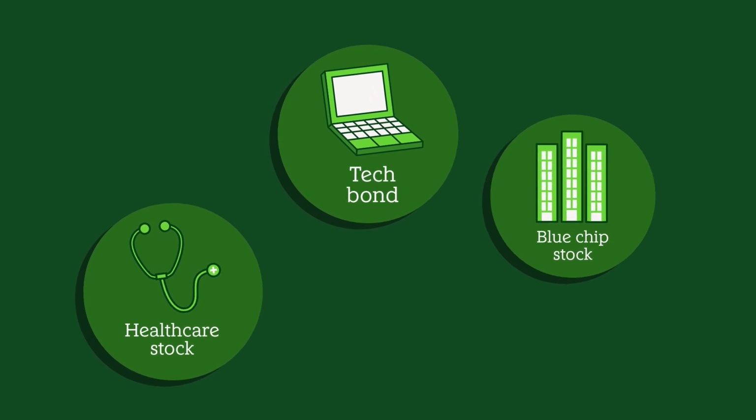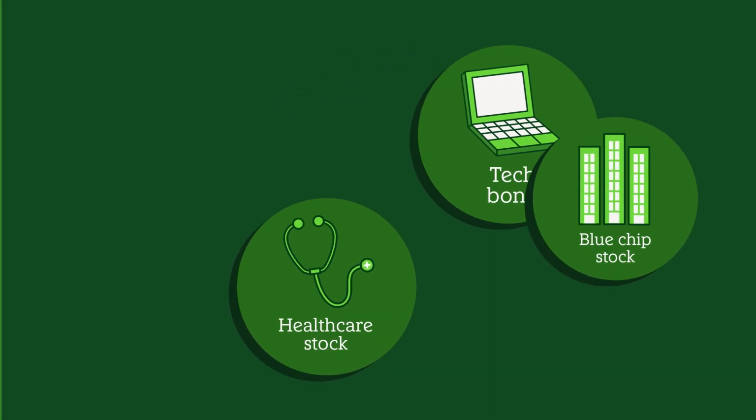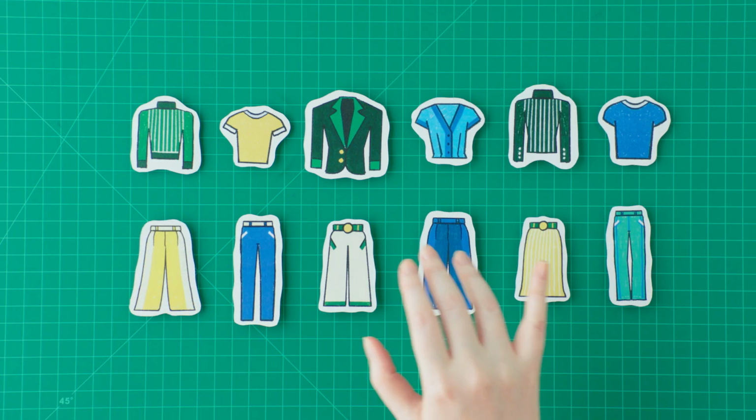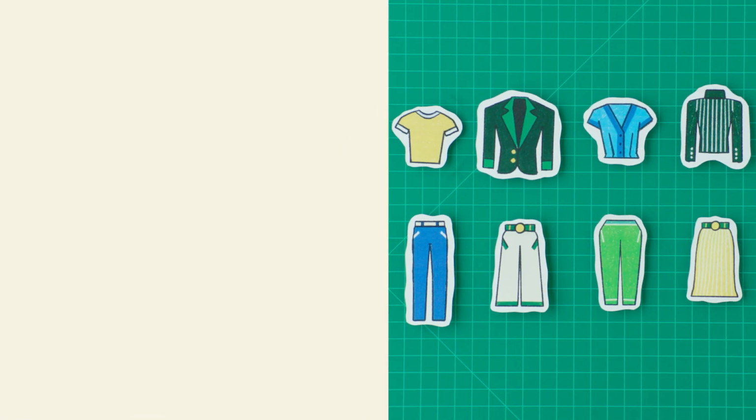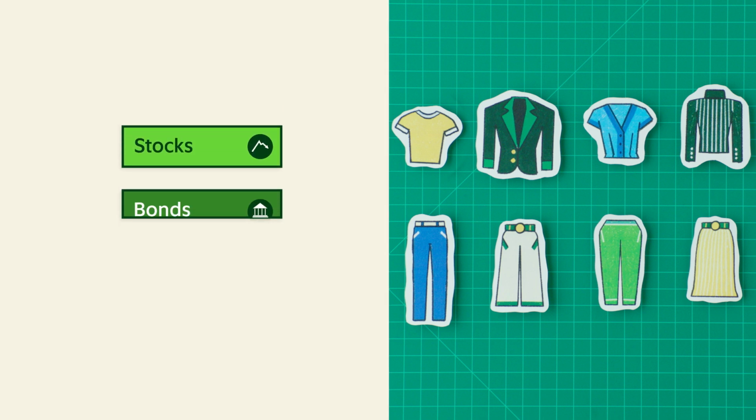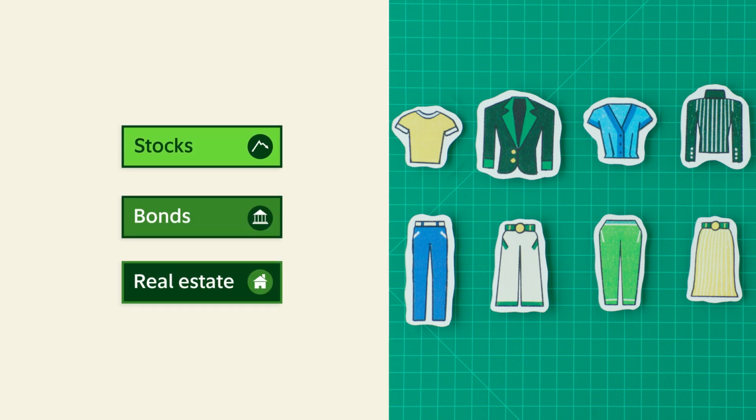Think of your investment portfolio like a wardrobe. To be ready for any occasion, you need a variety of clothes. A diversified portfolio needs a mix of different investments like stocks, bonds, and real estate to be ready for whatever the market or economy brings.